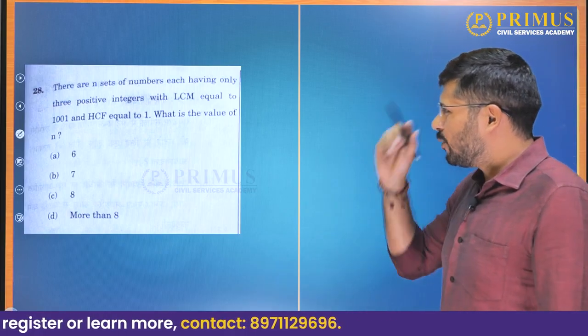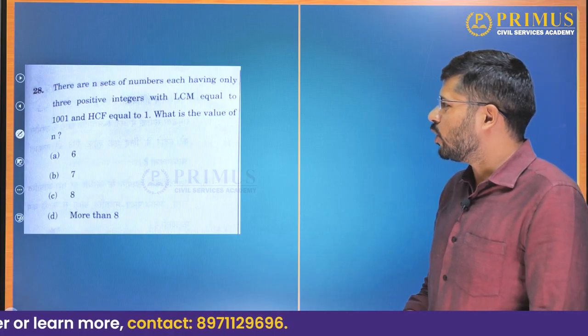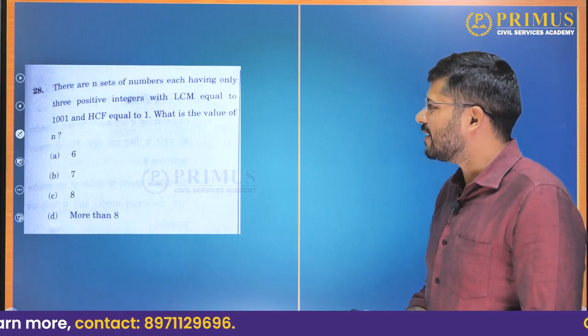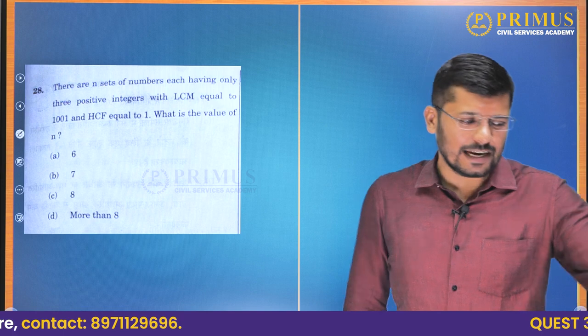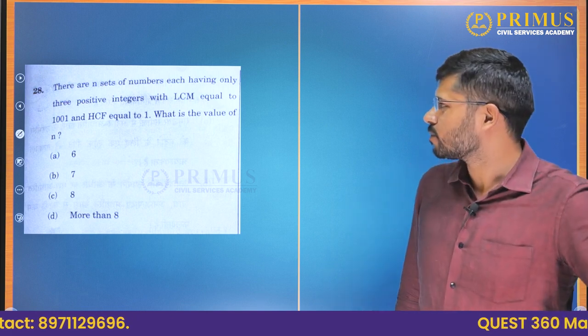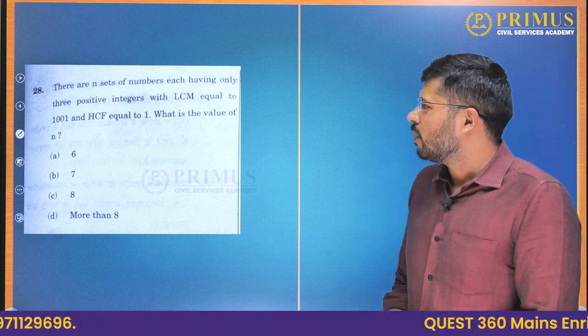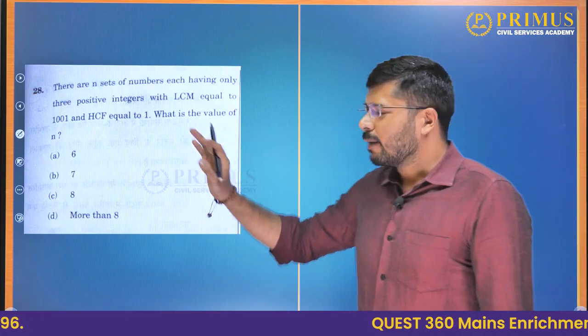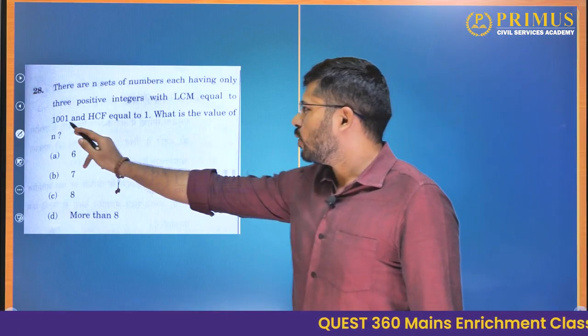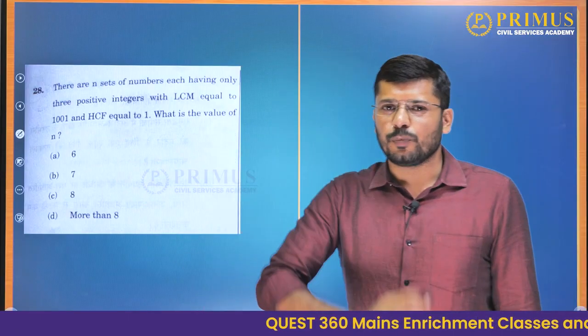There are n sets of numbers, each having only 3 positive numbers with LCM equal to 1001 and HCF equal to 1. What is the value of n? Okay. Now, remember one thing, 1001 is one of the favorite numbers of UPSC CSAT.